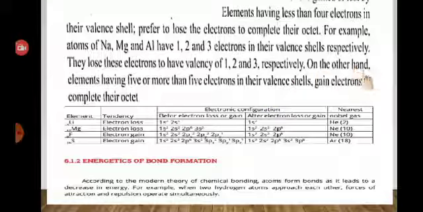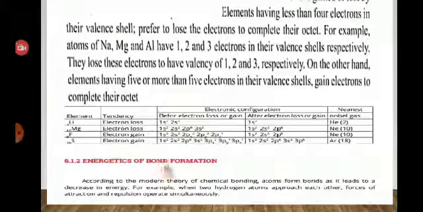On the other hand, elements having 5 or more than 5 electrons in the valence shell gain electrons to complete their octet. Fluorine has 9 electrons, 2 in the inner shell and 7 in the outermost shell, and it will gain 1 electron to complete its octet. Similarly in the sulfur atom.